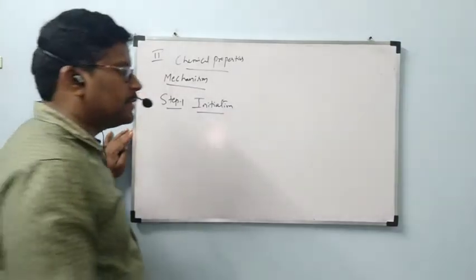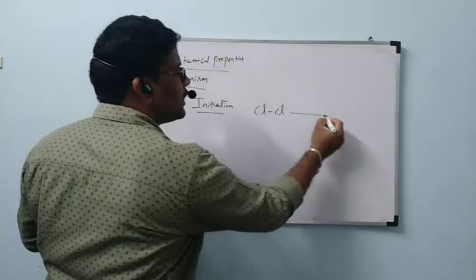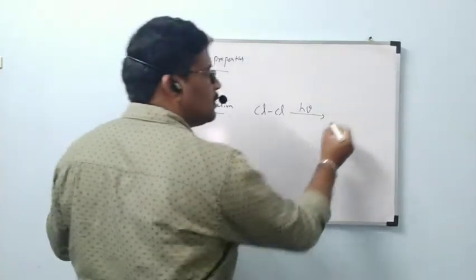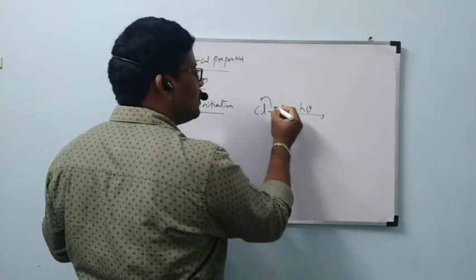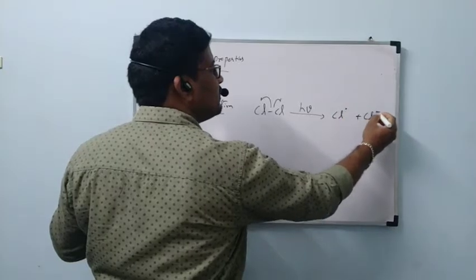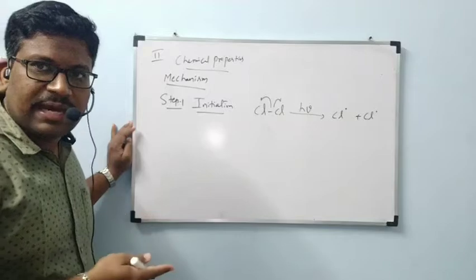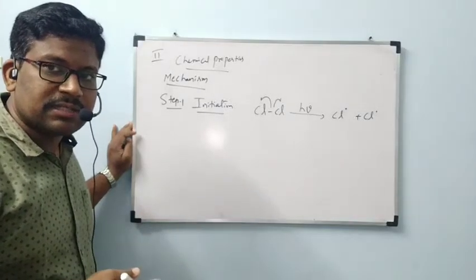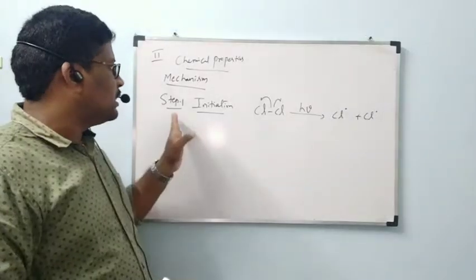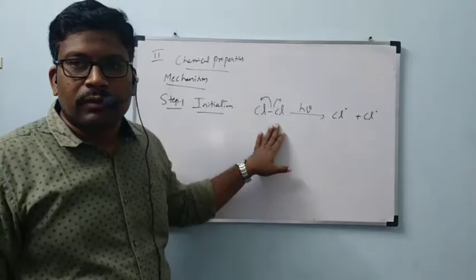Now what is going to happen? Cl2 will undergo reaction in presence of hν to form, by homolytic fission, Cl free radical plus Cl free radical. As it proceeds through free radicals, that's why this mechanism is called free radical mechanism. That one, finally I will tell the point. Now initiation. Under initiation, first chlorine.